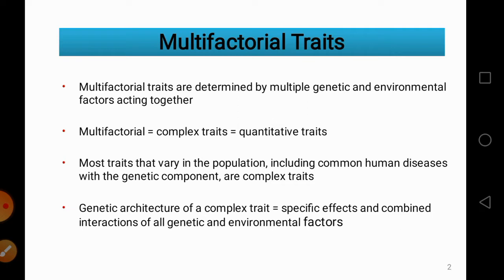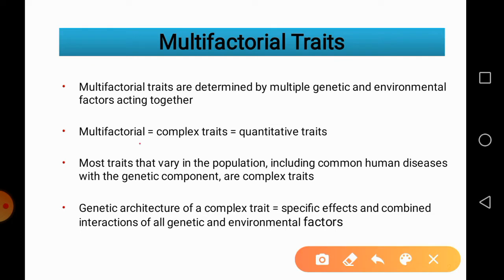Multifactorial traits are also known as complex traits or quantitative traits. These traits show a continuous variation in a population from one extreme to the other.